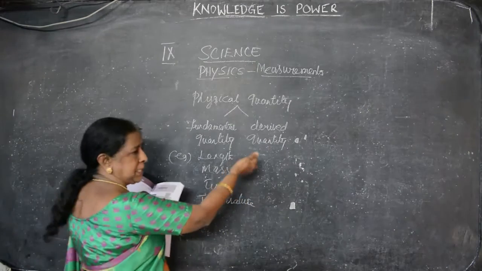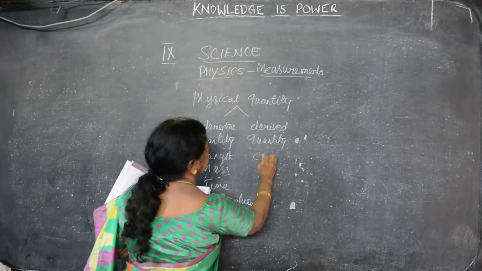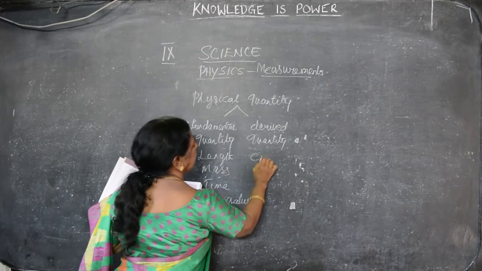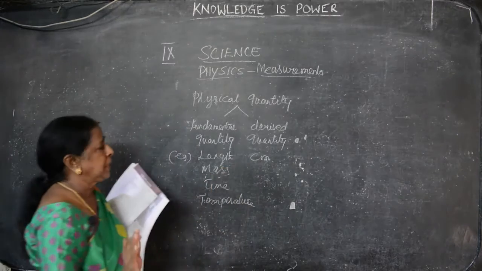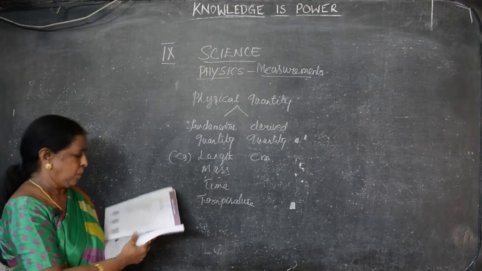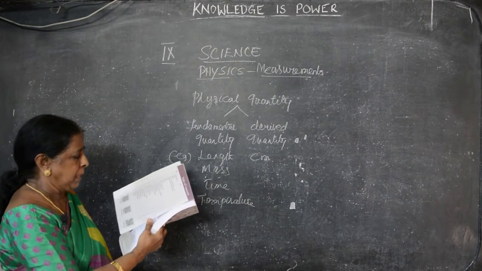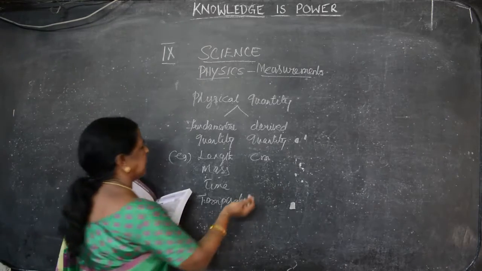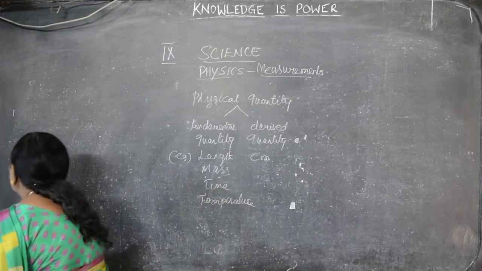Length means length only. Further we can say centimeter, meter, millimeter, and all these are derived quantity. So, a fundamental quantity cannot be expressed further. From the fundamental quantities we can derive other quantities. They are known as derived quantities.